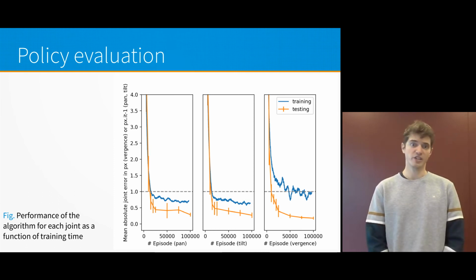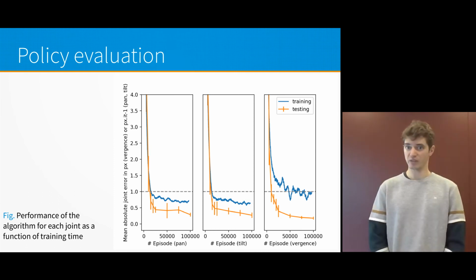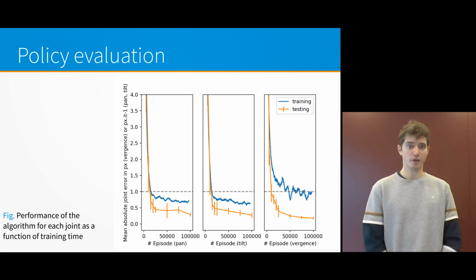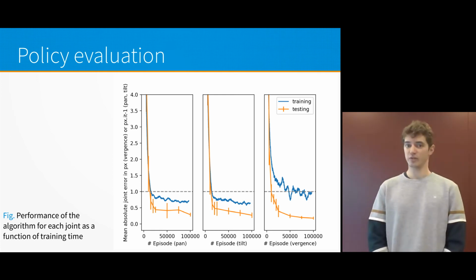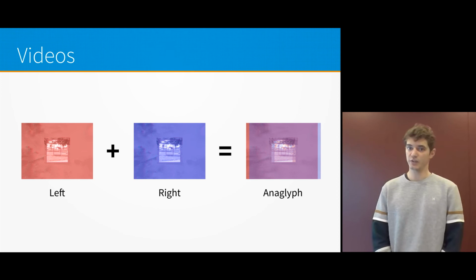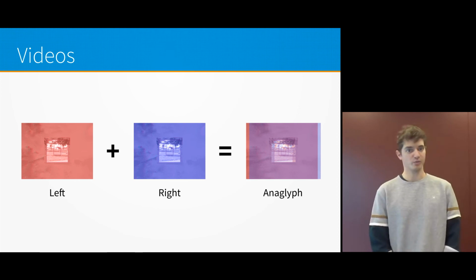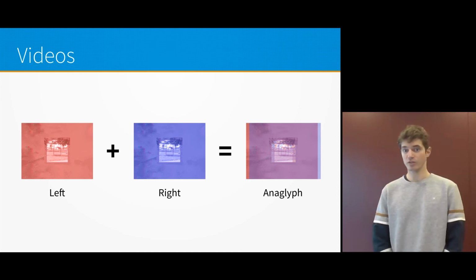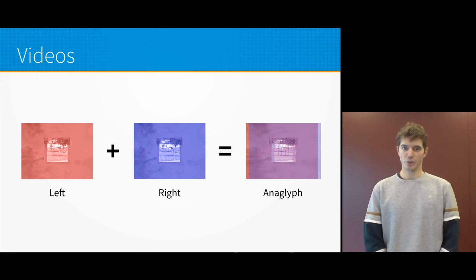Again, the horizontal dashed gray line indicates an error of 1 pixel. It takes about 10,000 episodes to reach that level of performance. I will now present videos showcasing the performance of the approach. Both show a blue-red anaglyph of the left-right eyes of the robot. This helps visualizing the regions of the scene correctly fixated by the agent. The first video will show the quality of the learned Vergence policy.